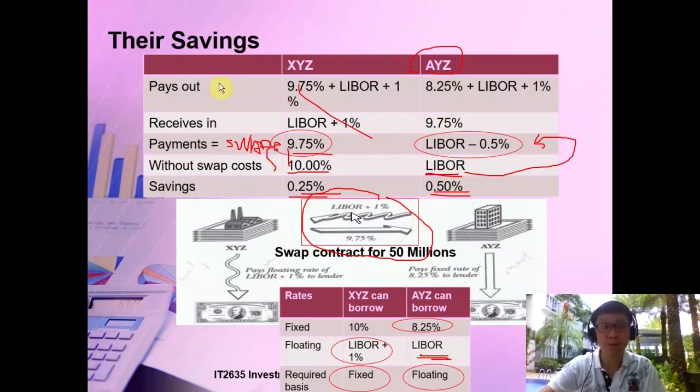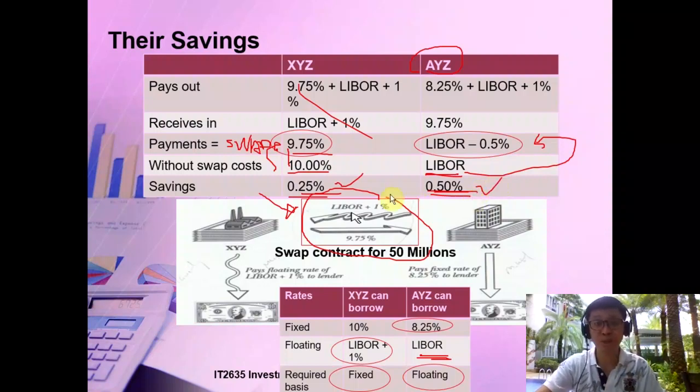So I would want to go through this swap contract. This swap contract is basically the net effect of this whole thing, going through all this and being able to work out a swap agreement like this. They do a plus and minus until they find that the net effect is that both have a saving. So it's a win-win situation.